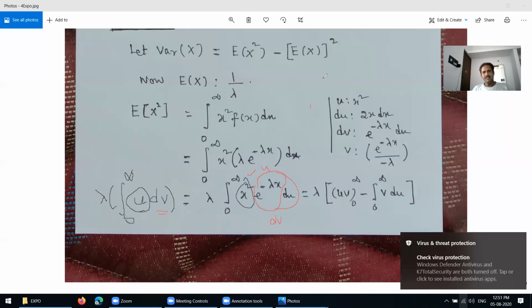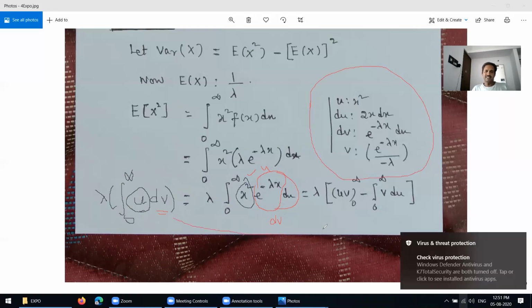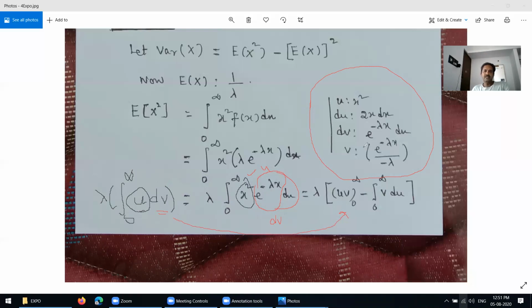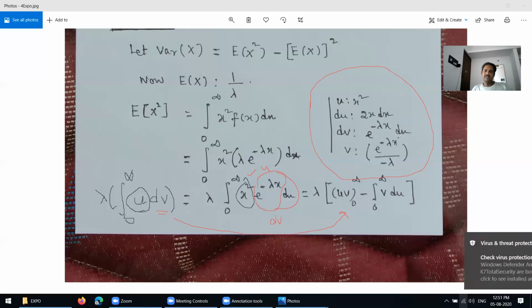Then you find the values now by applying integration by parts. With u equal to x squared, du is nothing but 2x into dx. dv equals e power minus lambda x into dx, so v equals e power minus lambda x over minus lambda.